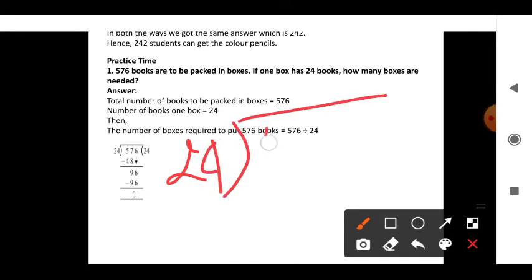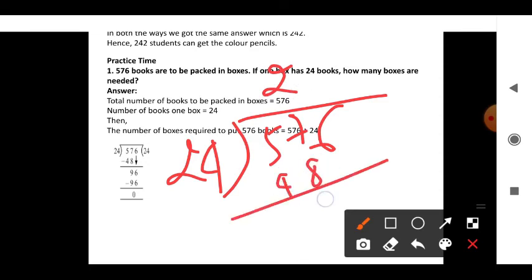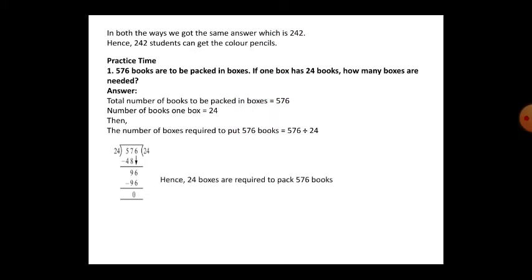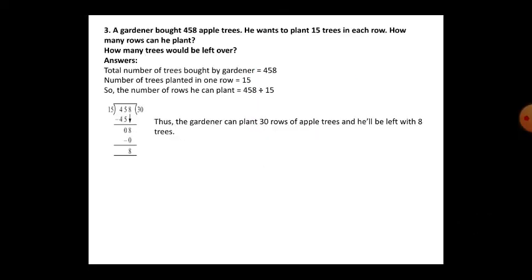See here, you divide 576 by 24. 24 twos are 48. 57 minus 48 is 9. 9 minus... 4 minus 4 is 0. This 6 you take down. 24 fours are 96. So totally how many boxes do they have to make? They can make 24 boxes. Means 24 boxes are required to pack 576 books.